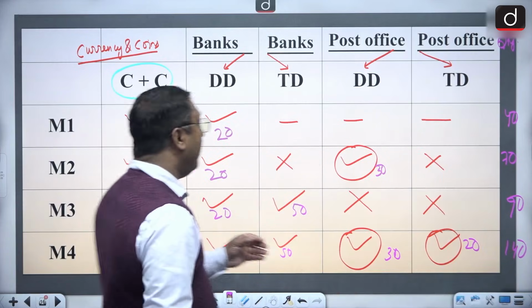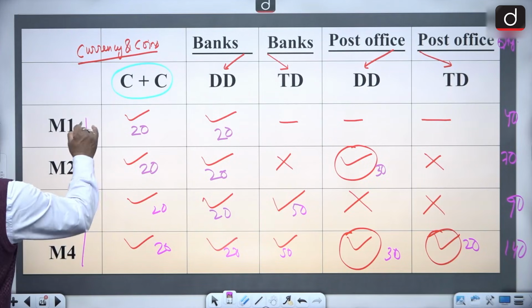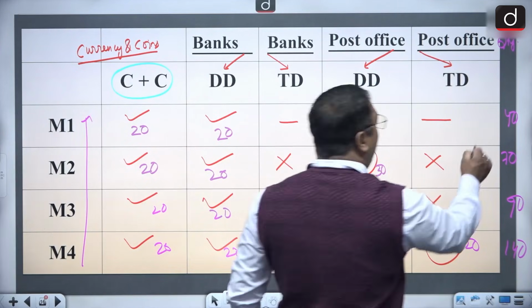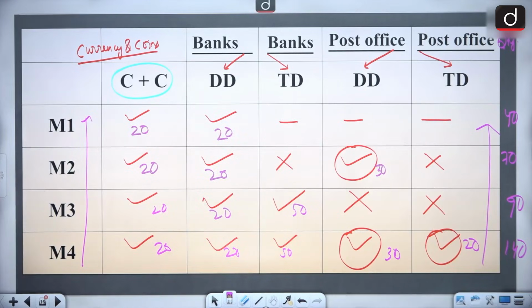So what you are seeing as M1, M2, M3, M4, as we go on with this, the quantity of money supply also increases. Okay? The quantity of money supply also increases.